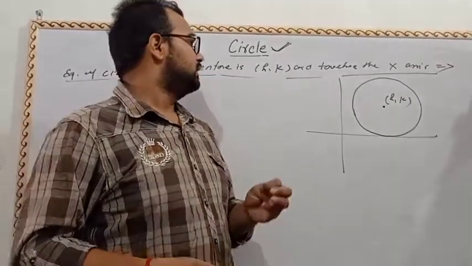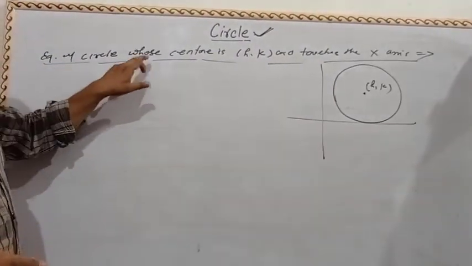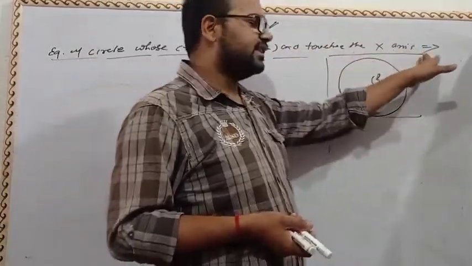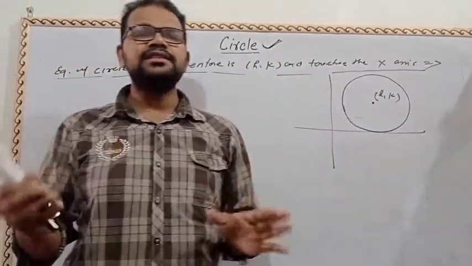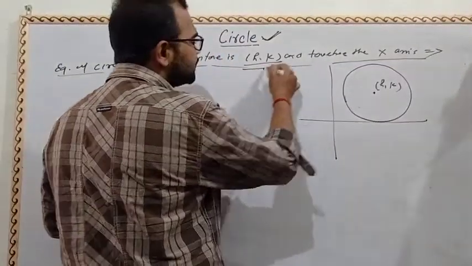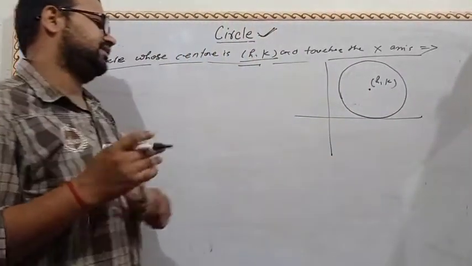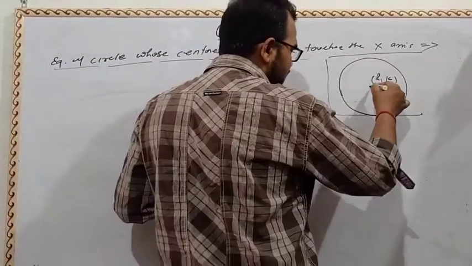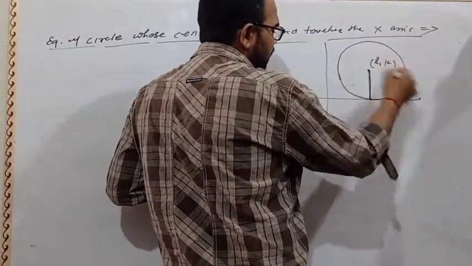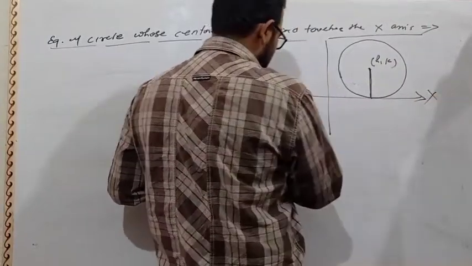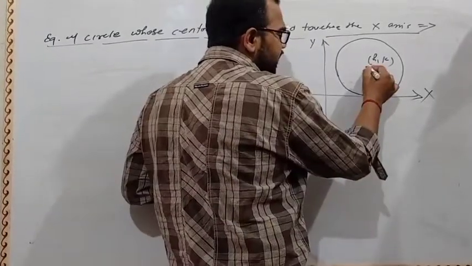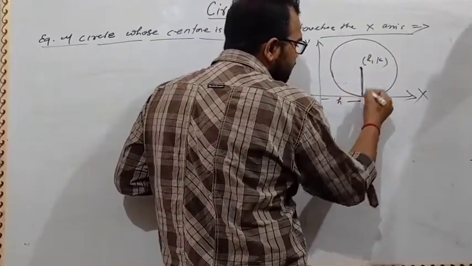Now the next concept: the equation of a circle whose center is (h, k) and which touches the x-axis. The radius is not given. So we know that if a circle touches the x-axis, think about the center of the circle as (h, k).